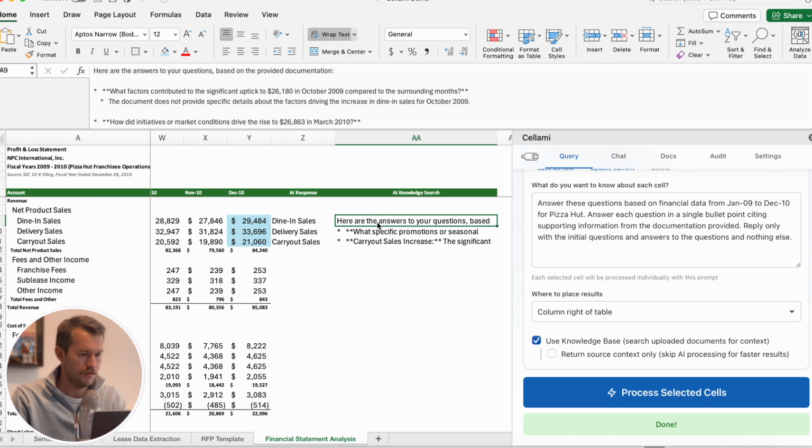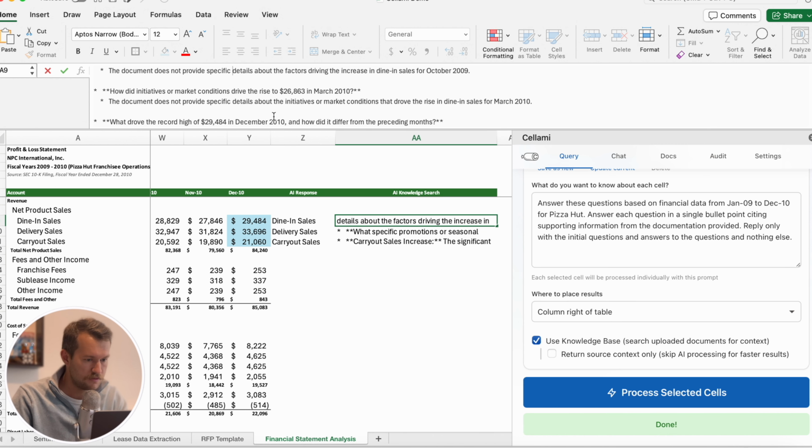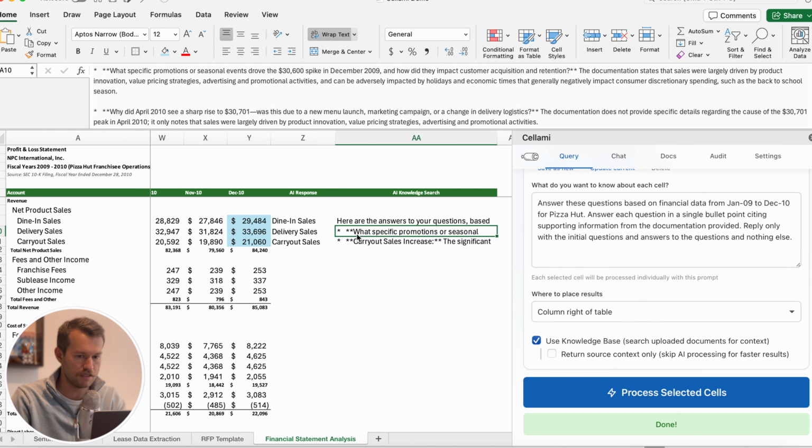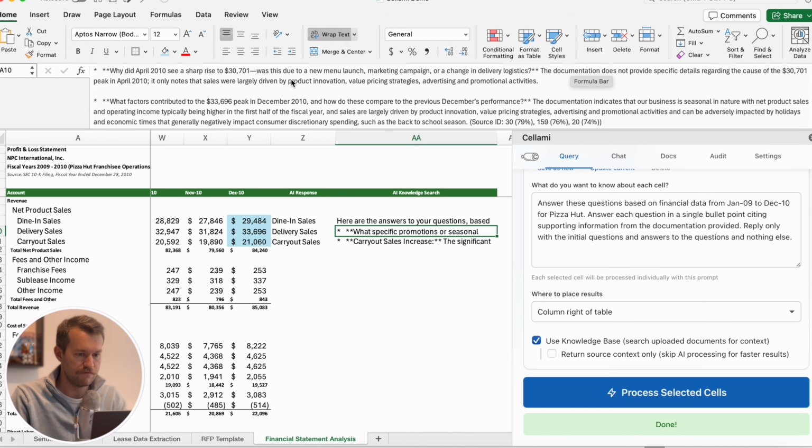Here we go. Here are the answers to your questions based on the documentations provided. Document does not provide specific details. Okay, that was actually expected. Does not provide, yep. So not a lot of information on dine-in sales. Let's see about delivery sales, because I think there should be information about these. Largely driven by product innovation and value pricing strategies, advertising or promotional activities, holidays, and so on. Okay, this is good. Driven by product innovation.